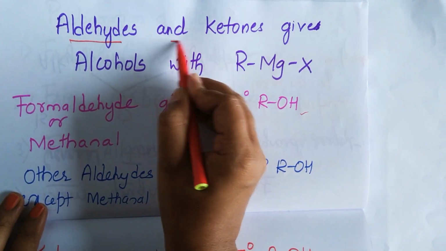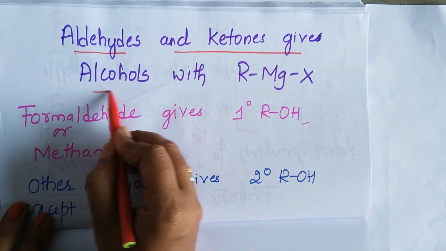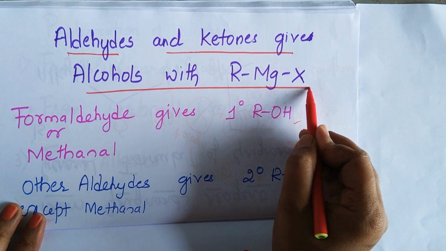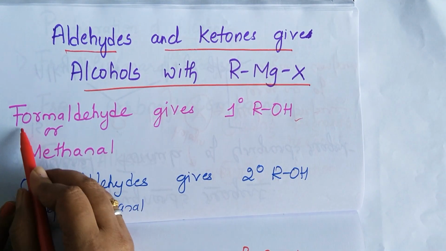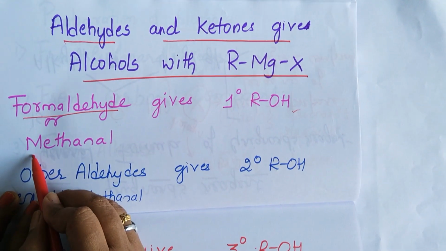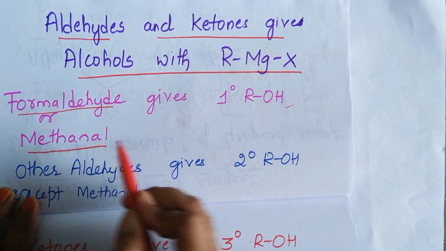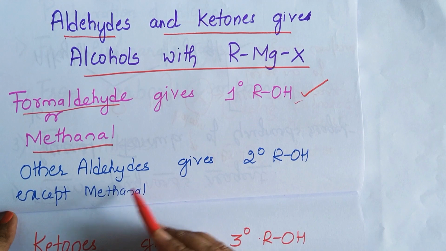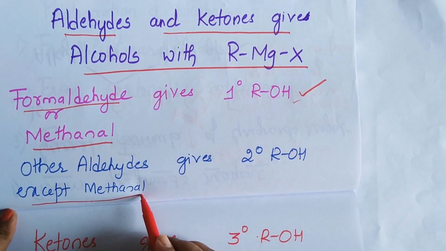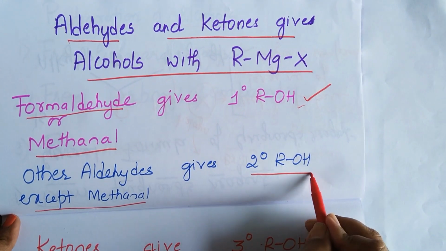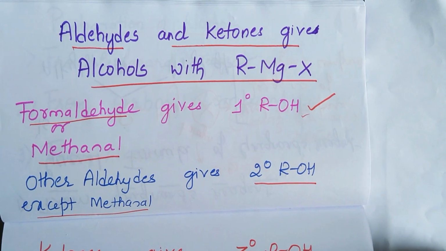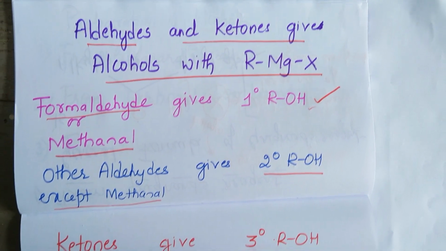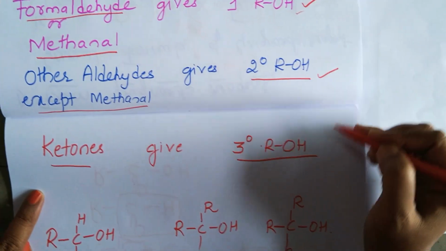Aldehydes and ketones give alcohols with Grignard's reagent. Formaldehyde, or in IUPAC methanal, gives primary alcohol. Other aldehydes except methanal give secondary alcohol and ketones give tertiary alcohol.